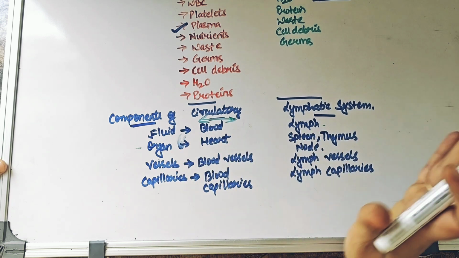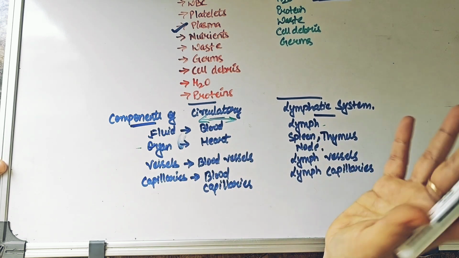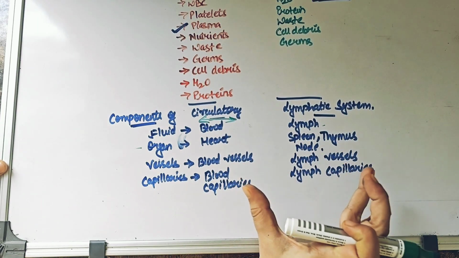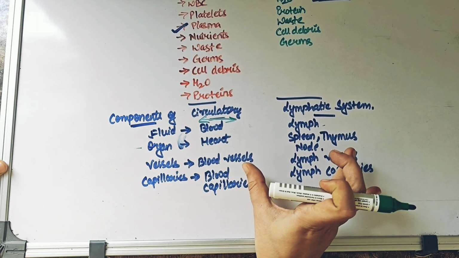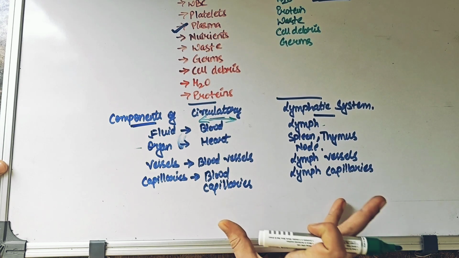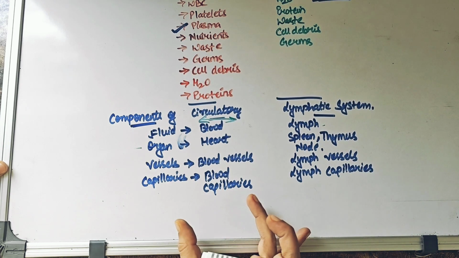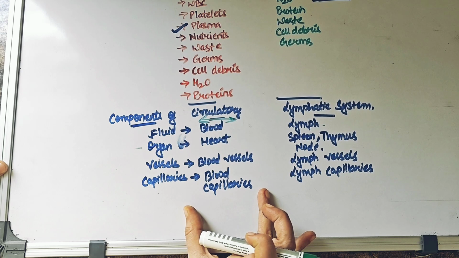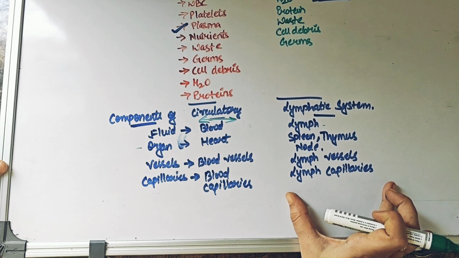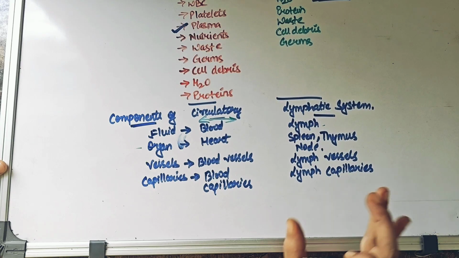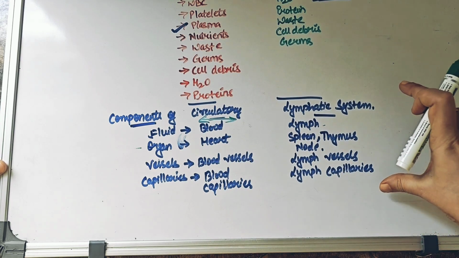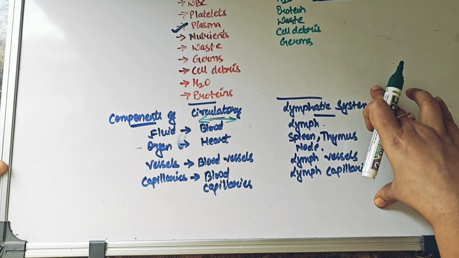They know their job, they know where they have to go, they know where they have to come from. So there is no mixing that's happening. They have their own special tube-like structure. And most importantly, both of them possess a structure which is known as capillary. The circulatory system has got something that's known as blood capillary, and lymphatic system has something which is known as the lymph capillary.